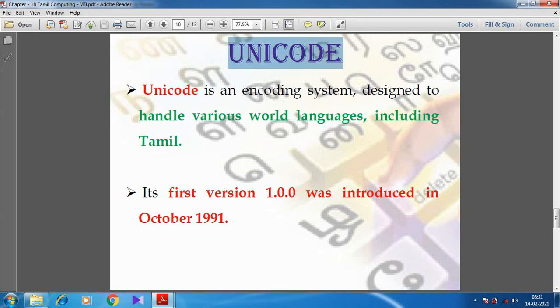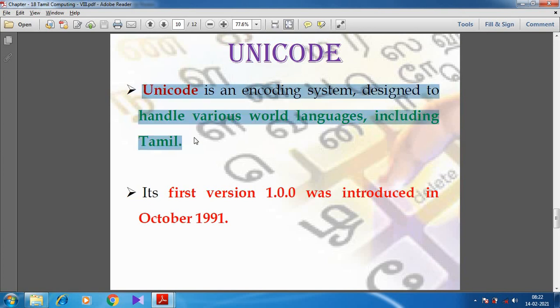Now we are going to see the third encoding scheme, which is Unicode. We studied this Unicode in the second chapter itself. Unicode is an encoding system designed to handle various world languages including Tamil. Unicode was developed for all over the world, so all languages are able to use that encoding scheme.